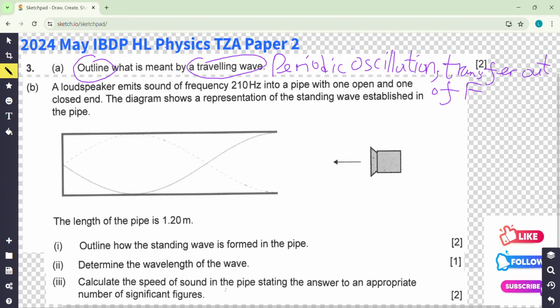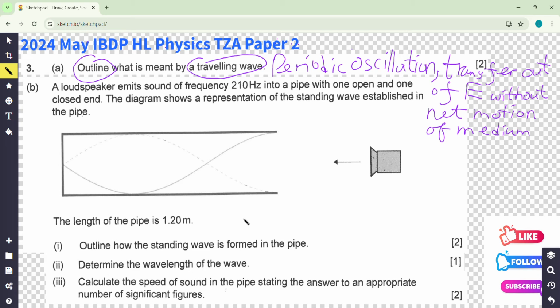But you have to say clearly "without". Without is important. The medium is still there, the medium doesn't move. Without net movement, you can say, or net motion of what? You can't say particle, right? Because sometimes it's an electromagnetic wave. So net motion of medium. You can say the medium does not move. That's it. And then go down, it's about stationary wave.